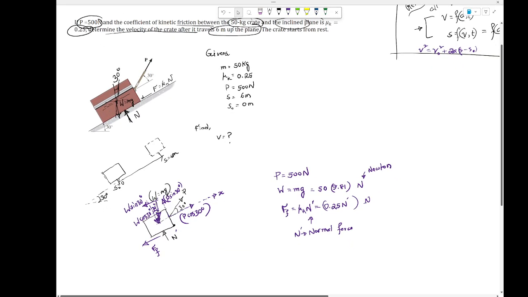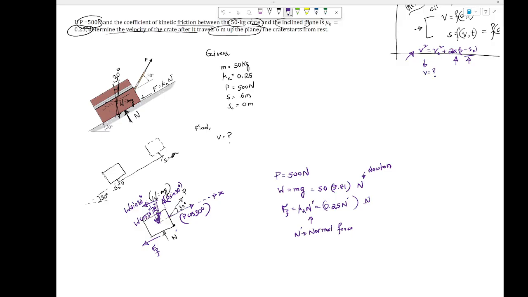Now that we have kind of everything sorted out, our ultimate goal is to find the velocity, right? To find the velocity, we can use this equation from the previous chapter. We plug the value of acceleration and the initial and final positions, and find the velocity of the block.